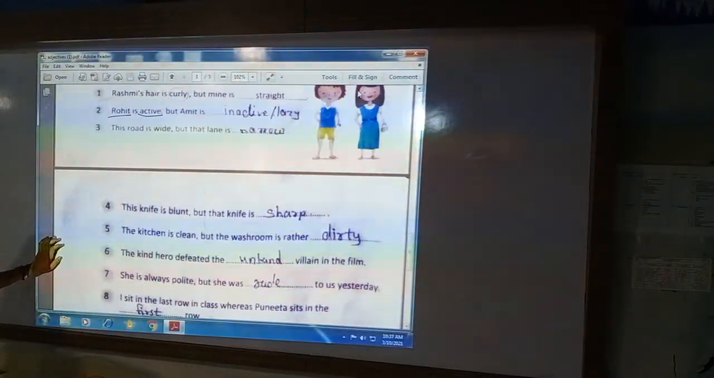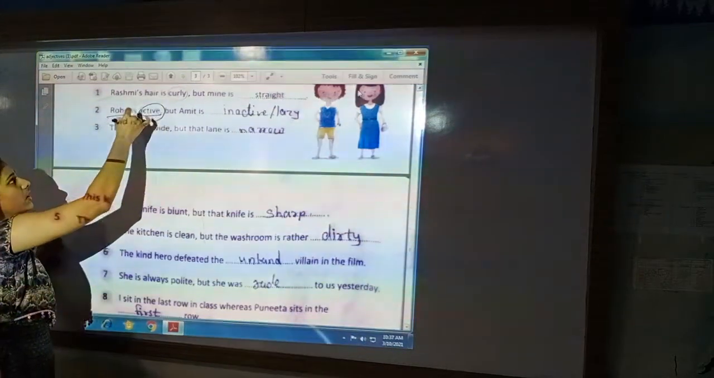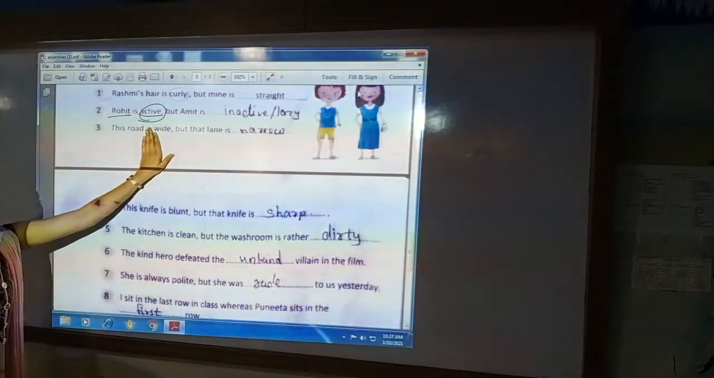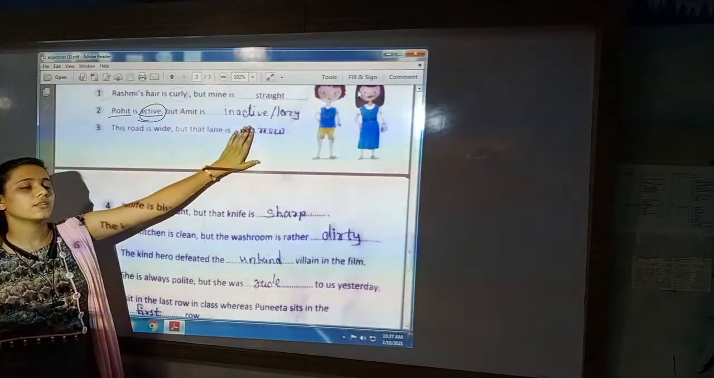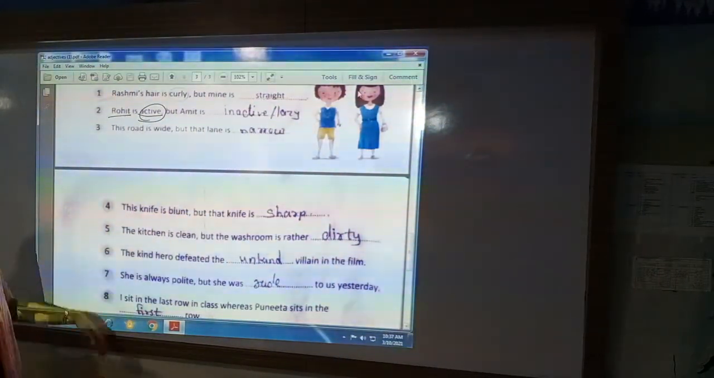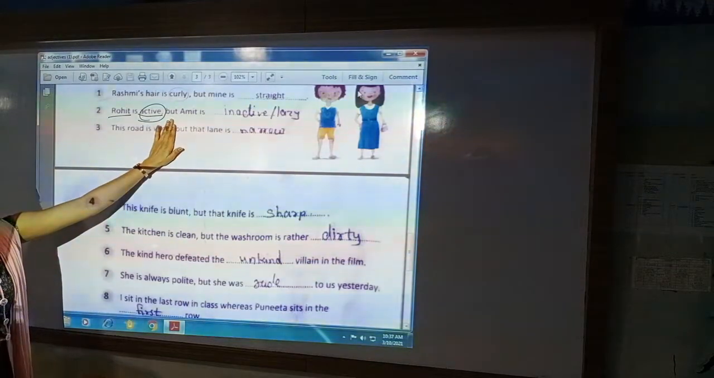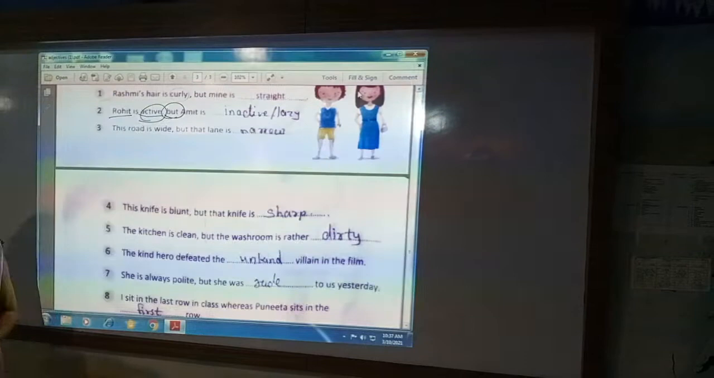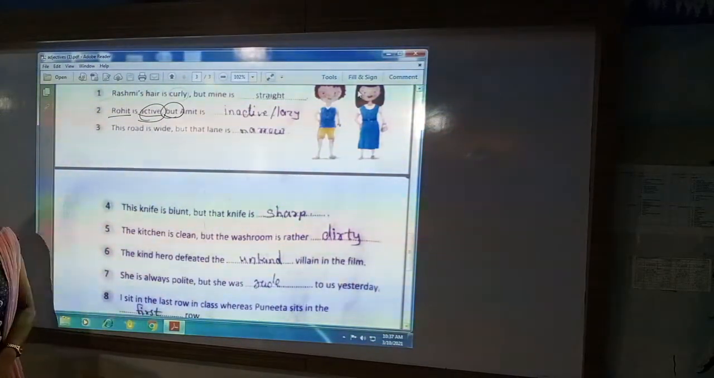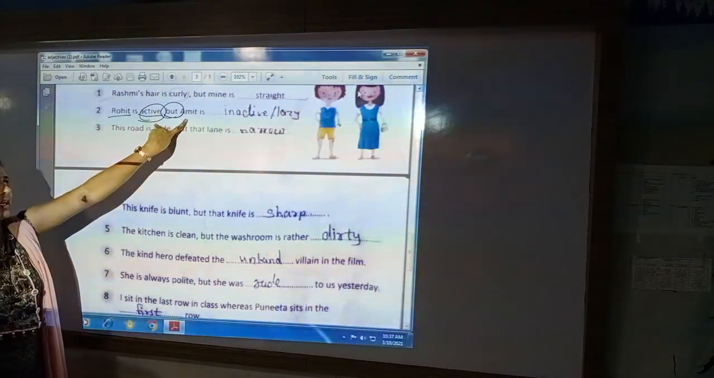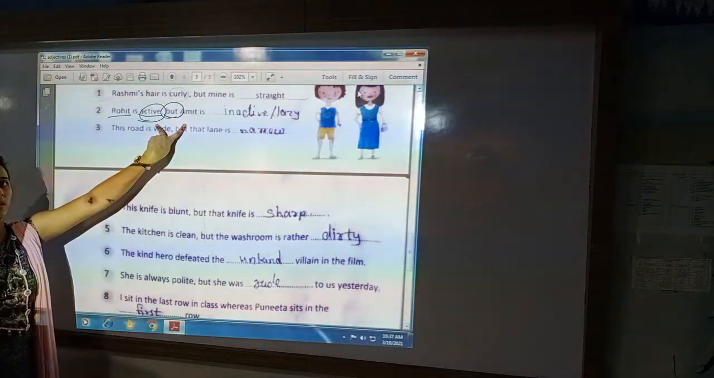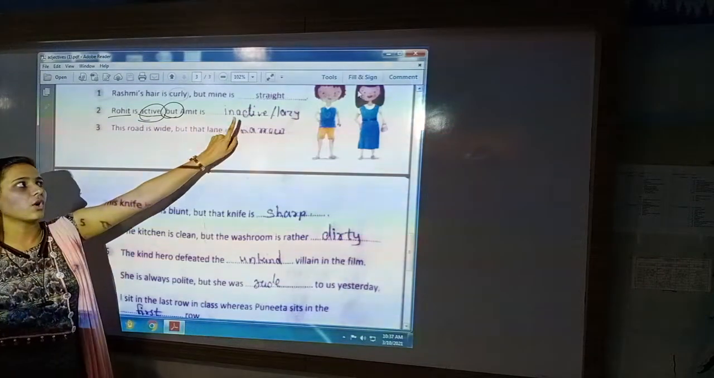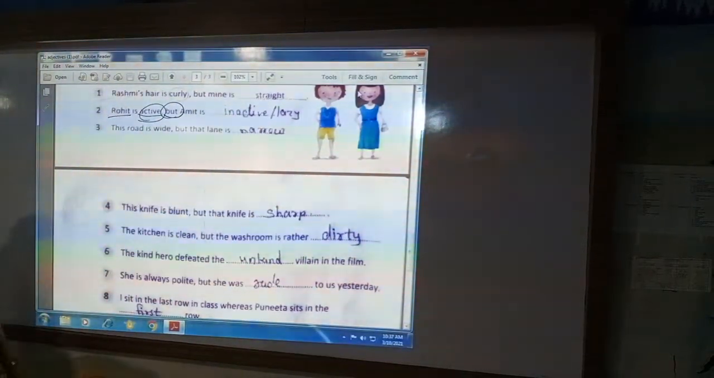What will you write there? The opposite of the first adjective. First adjective is active. Opposite of active will be inactive or lazy. Why we have used the opposite adjective? Because here but is given. When but is given, then you have to make these two sentences opposite to each other. So to make it opposite, we have to put the opposite adjective of the first adjective.